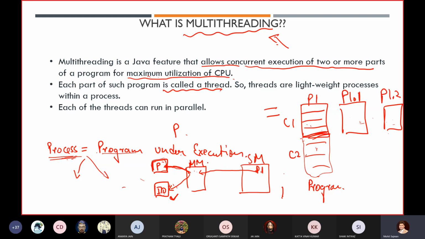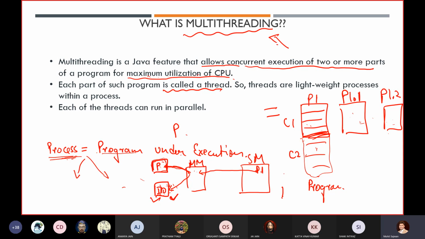Now, if we are using the concept of multi-threading, then if one of the threads is working on input-output operation, we can execute our other threads, so that we are able to utilize our CPU.